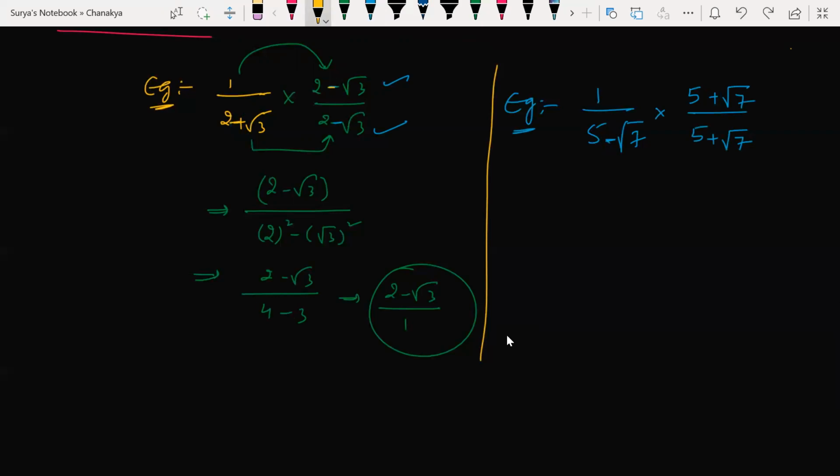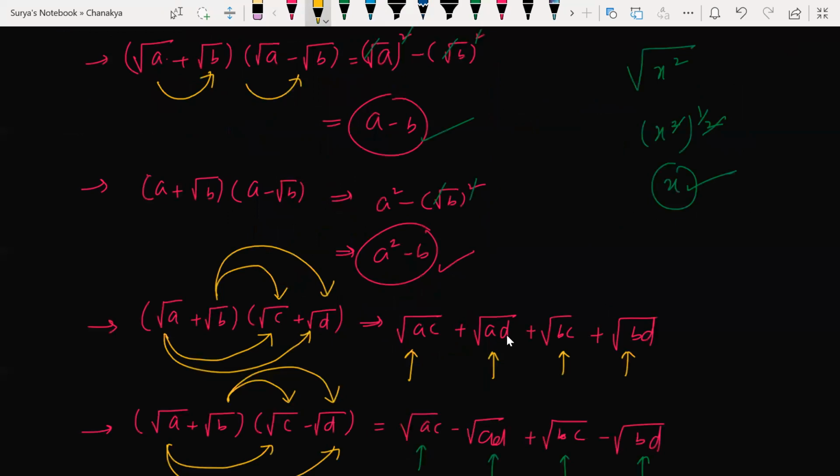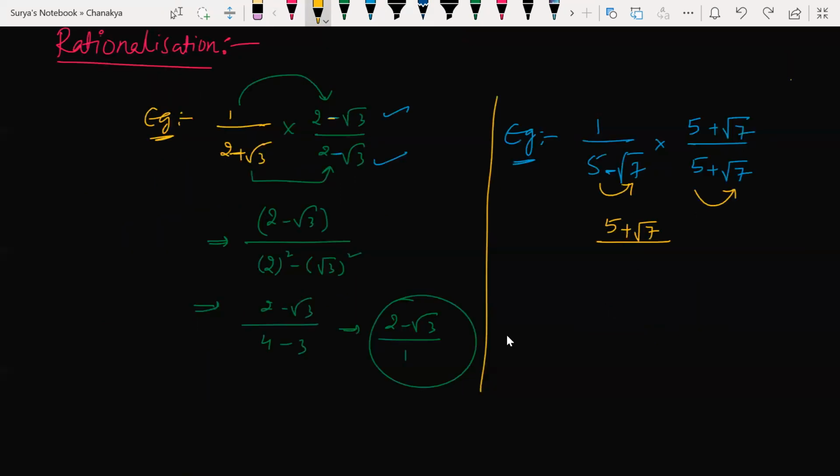5 plus square root of 7 divided by, now how is it looking? a minus b into a plus b. We know that identity, right? a plus b into a minus b, like that, is a square minus b square.